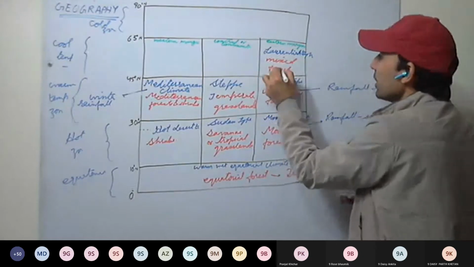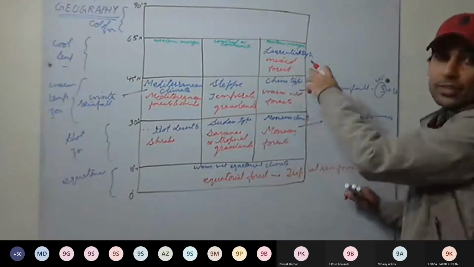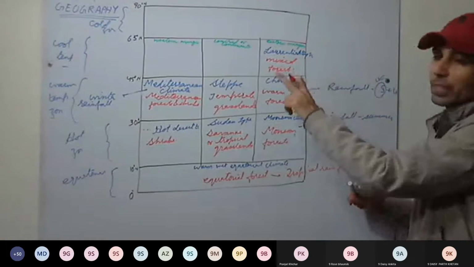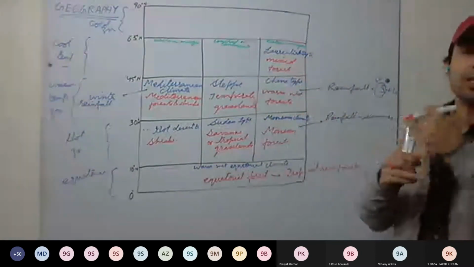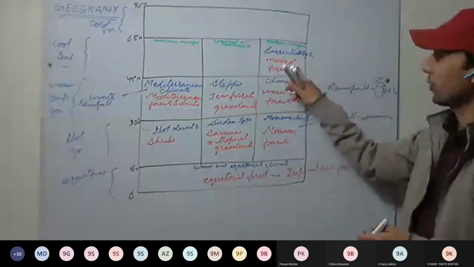Evergreen means they don't have a particular time of shedding the leaves. Trees which do not have a particular time of shedding their leaves are evergreen trees. And in a deciduous forest, there is a particular season in which these trees will shed all the leaves. So here we have the mixed forest.